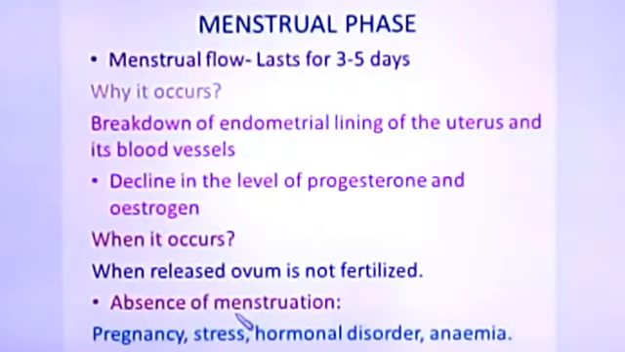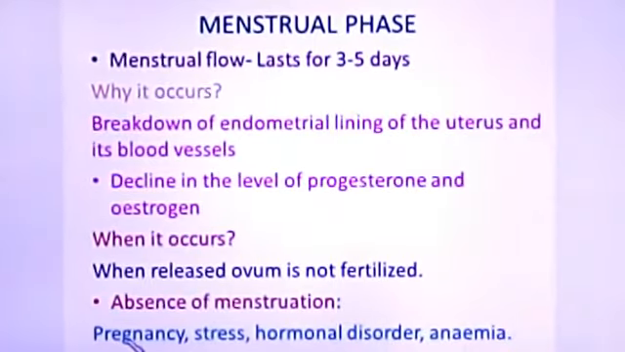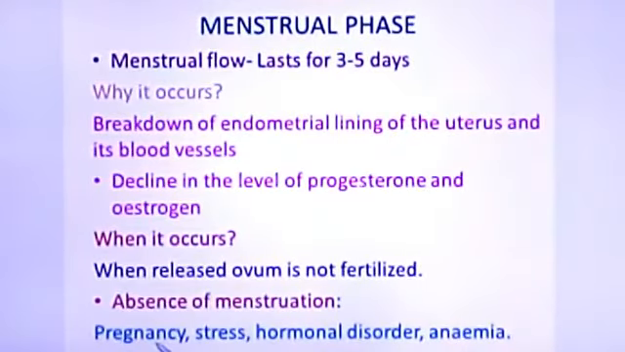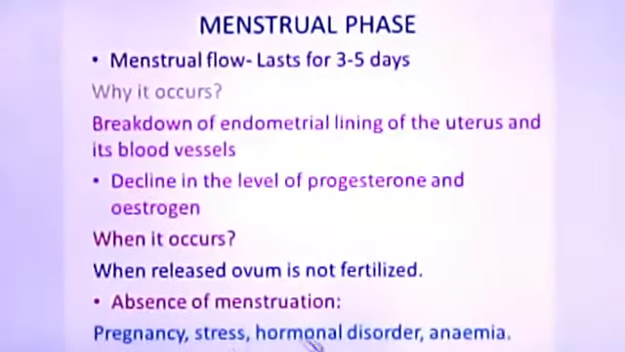So absence of menstruation occurs either during pregnancy. It is not necessary. If the menstruation fails, it is only because of pregnancy. It may be also due to stress, hormonal disorder or anemia.